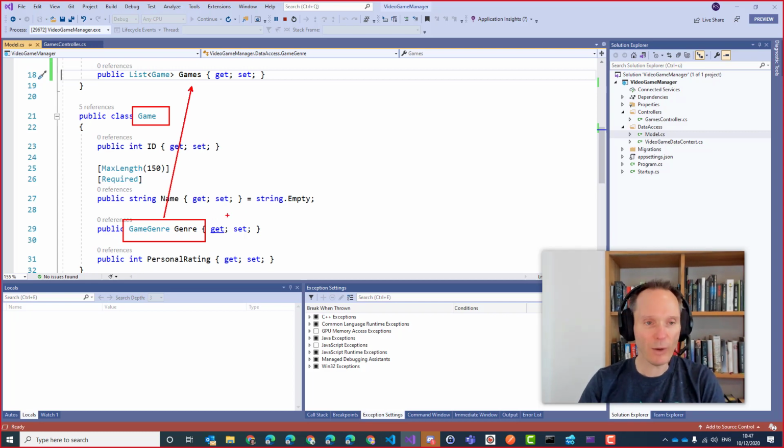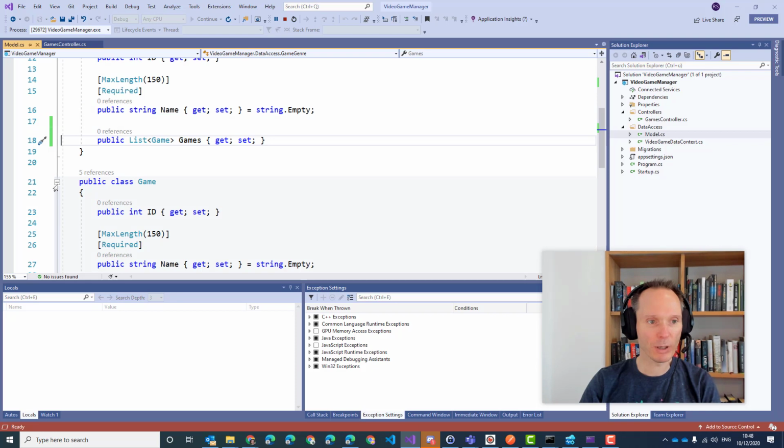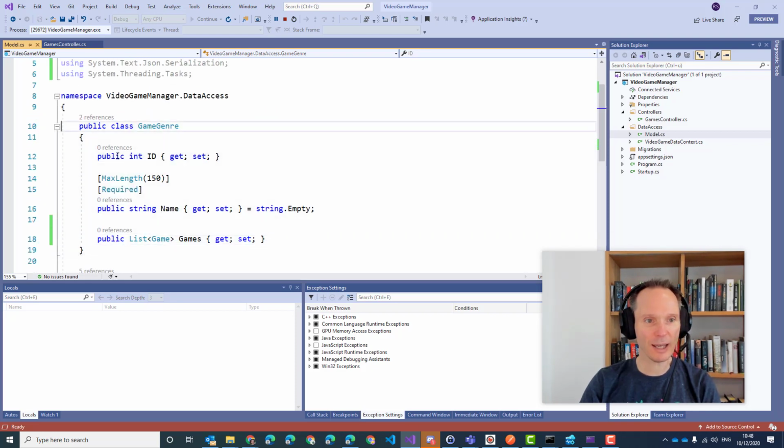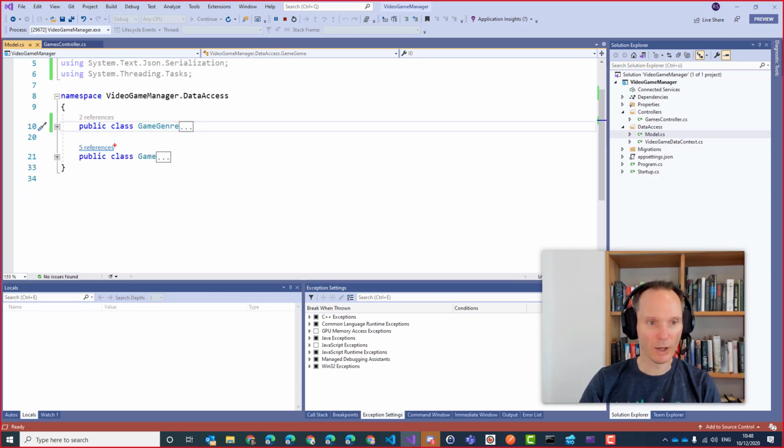So this is why we have a loop. We have game genre referencing game and game referencing game genre. And if it gets an object, it will try to serialize in JSON the game, which includes the game genre, which includes the game, which includes the game genre. And that is an endless loop, an endless iteration, and it will never stop.